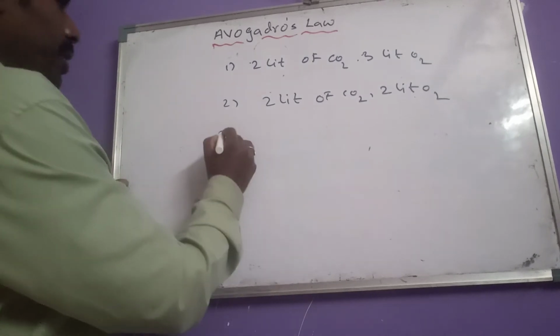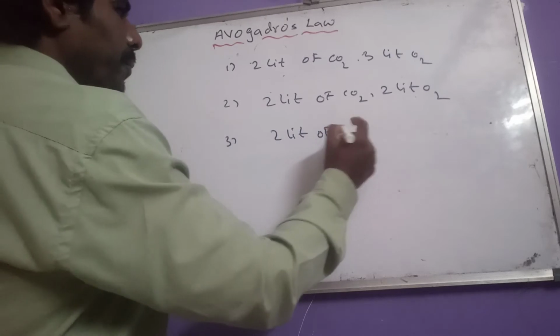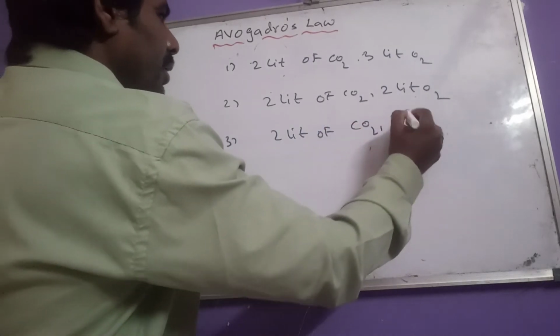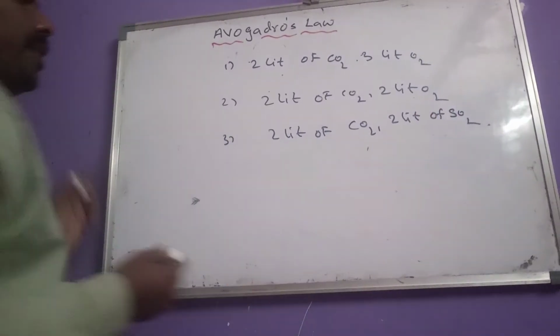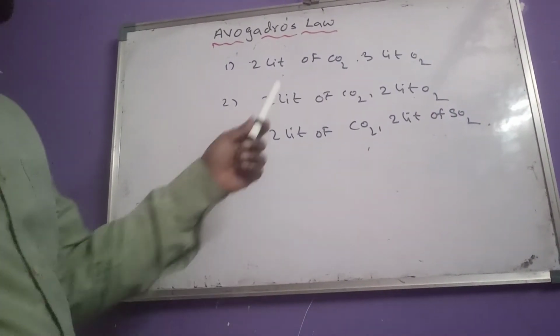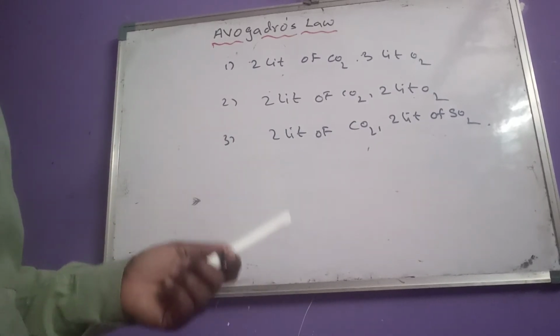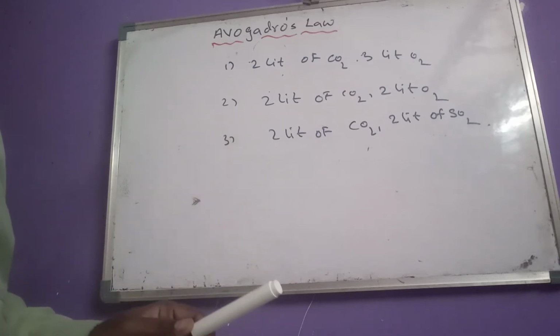Another option I will give here is 2 liters of CO2 and 2 liters of SO2. Now the question is, which of the following will have the same number of molecules and also the same number of atoms?